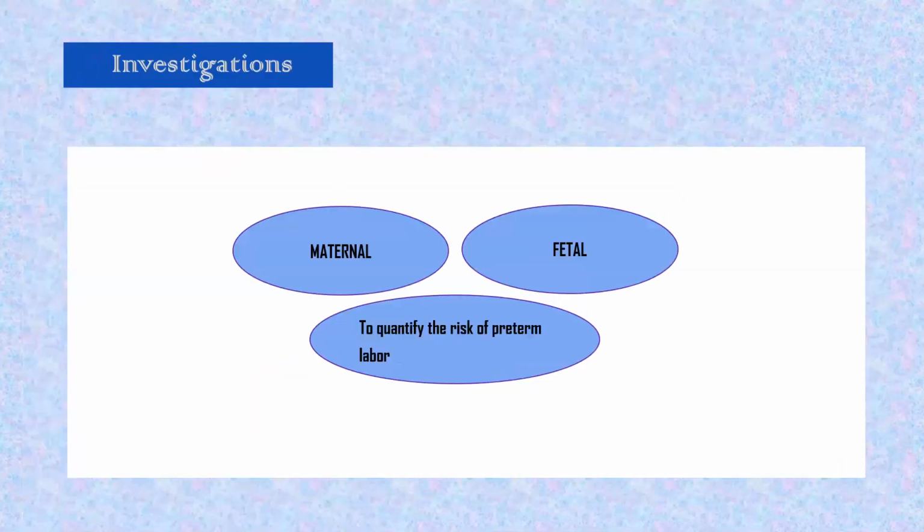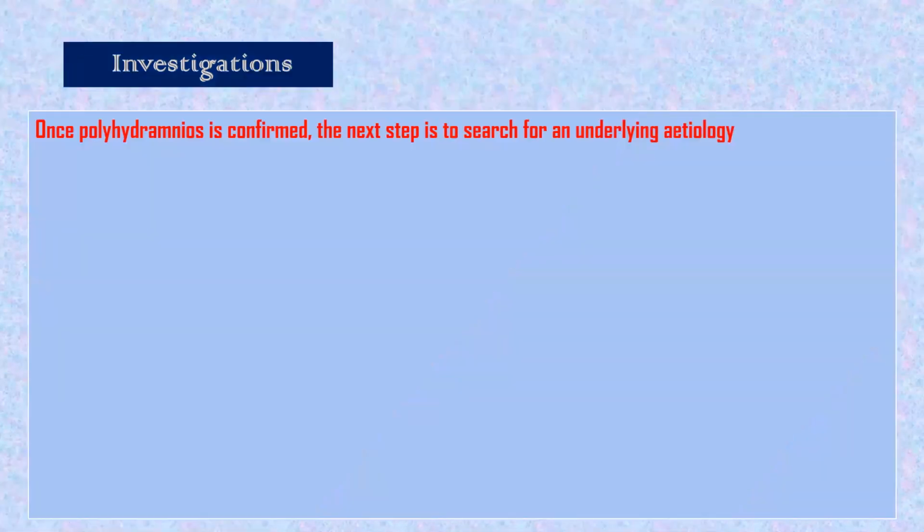Okay, now when we find there is already polyhydramnios, we will do some investigation. What investigation will we do? We will do maternal investigation, we will do fetal investigation, and we will do some investigation to quantify the risk of preterm labor, because with polyhydramnios women may land up with preterm labor. So these are our investigations based on these three factors. Let us see now one by one.